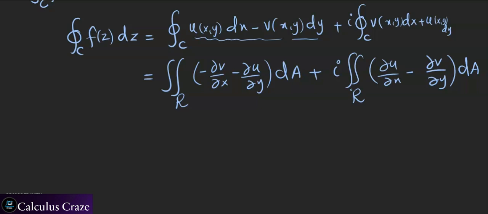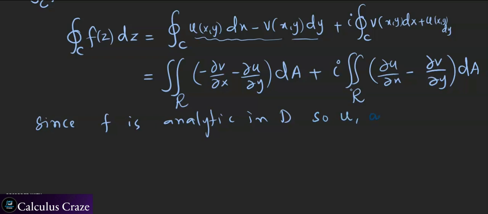Now, since f is analytic in D, we can check back that u and v should satisfy the following, which comes out of complex differentiation, which we will be covering in the coming days.